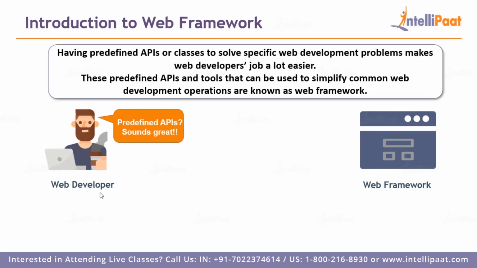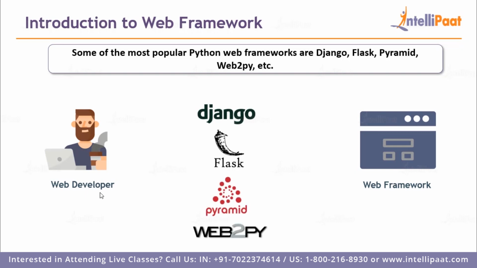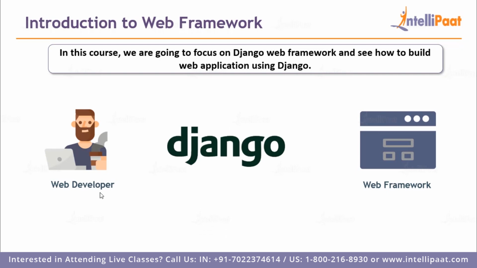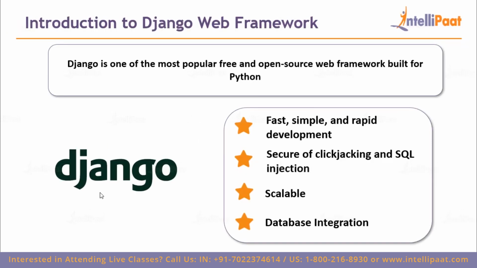So when you're building a website, there is a very good chance that hackers out there might add in malicious links into your website. This is where a web framework provides you proper security features so that it is not breached by any unwanted malwares or any unwanted attacks. Right. So there are a lot of web frameworks out there, such as Django, Flask, Pyramid, and Web2Py. And in this course, we're going to learn comprehensively about the Django framework. Right. So let's understand some of the features of the Django framework.